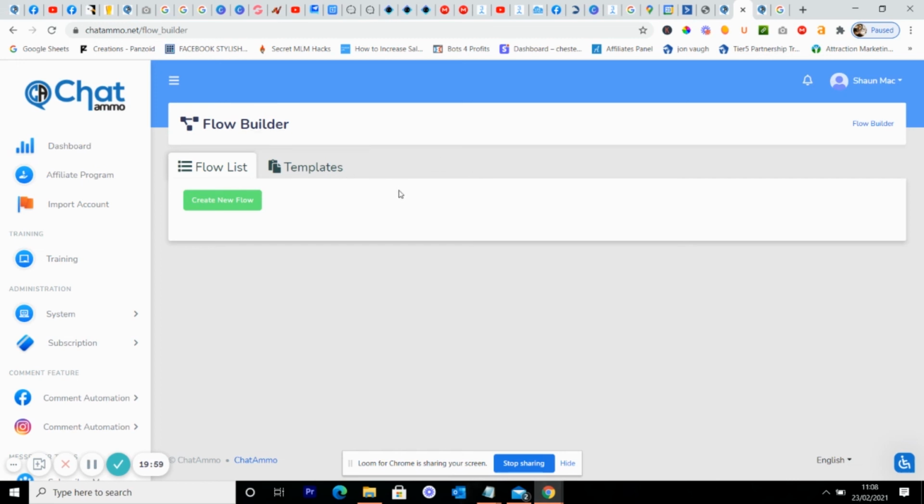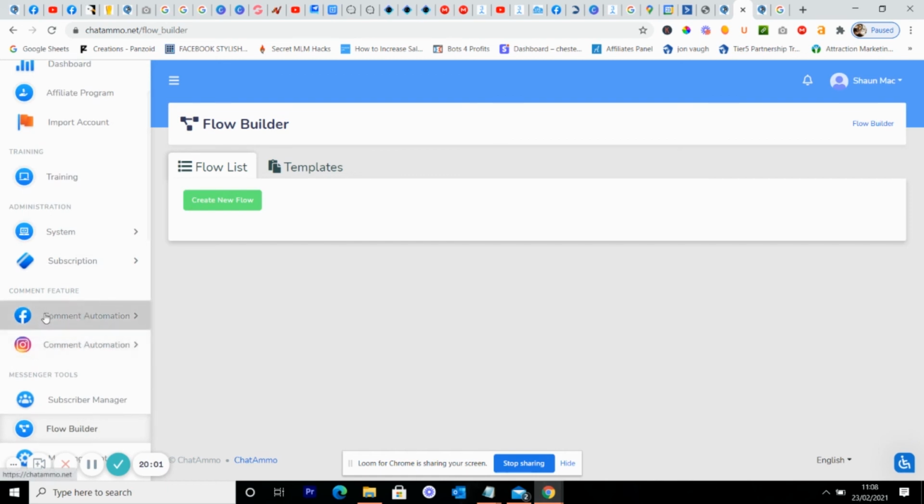As well as this, it's also got your comment automation on Facebook and your comment automation on Instagram. This means you're going to get more engagement, and more people are going to join you. Once people comment on one of your posts, this will do it all for you. Firstly, it will leave a little gap before it replies to their comment on the post, and then it will send them a message saying, hi, please like the post, how about this lovely discount for one of your quiet nights.